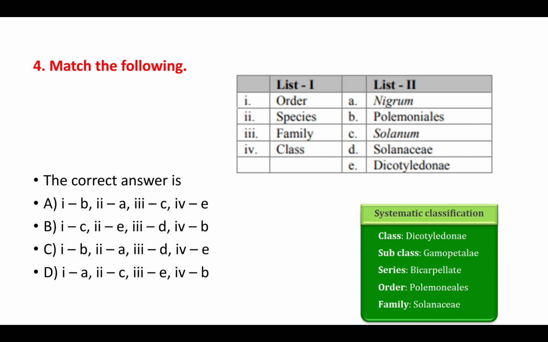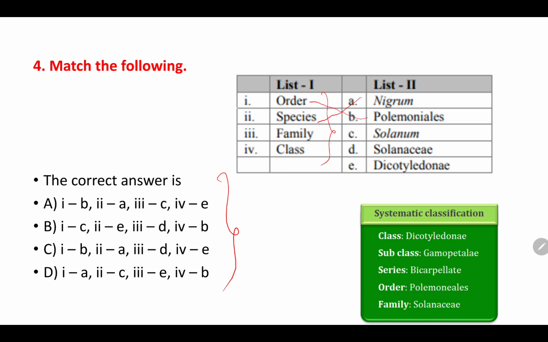Let's move towards the fourth question. See, they'll give two lists. You have to match these and you have to opt the correct option from the following. See, it is a systematic classification of Solanum nigrum. So here Solanum is the genus name and nigrum is the species name. But here the genus they have not given in list one. So we'll go with the species. The species name is what? Nigrum.